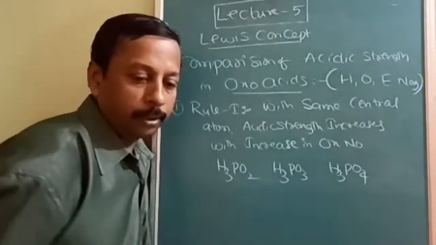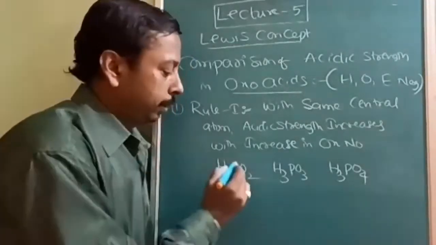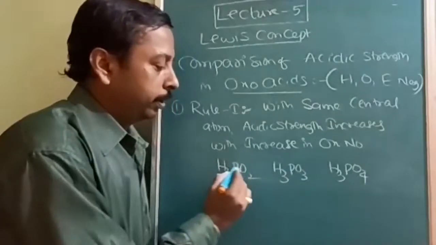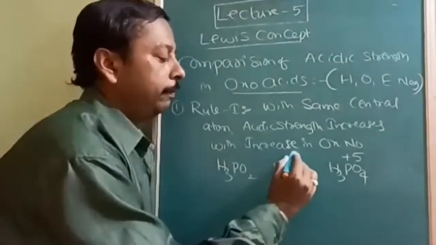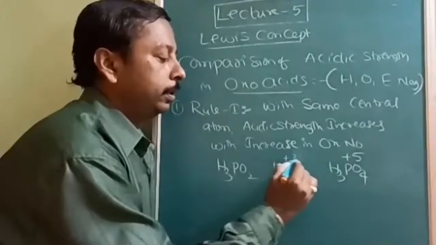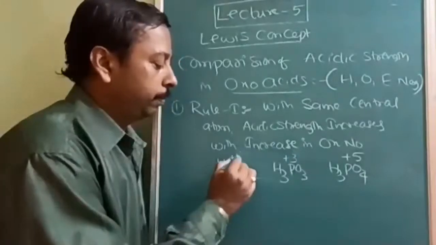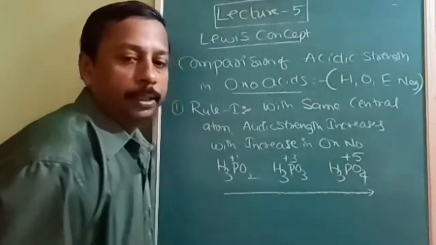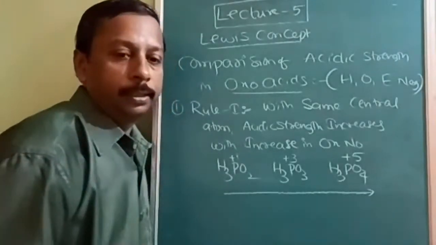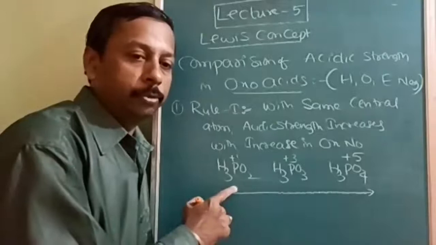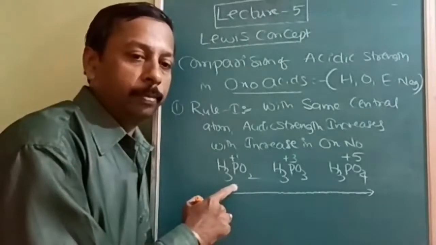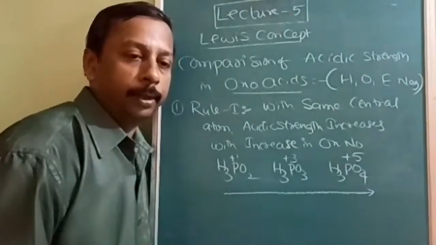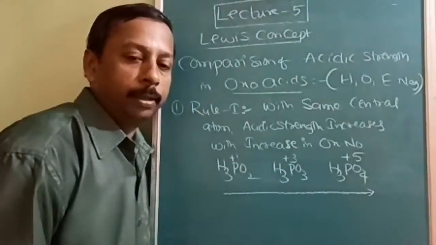First factor is oxidation number. Here if you see, it is +5, and here it is +3, and here it is +1. Acidic strength increases with increase in oxidation number. This comparison is to be made only when the central atom in all is the same. Note down this.